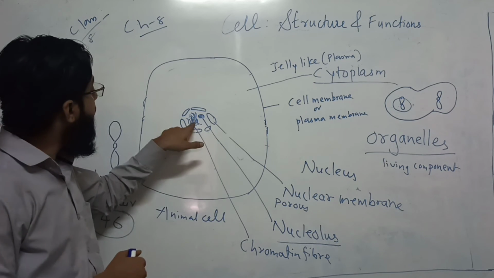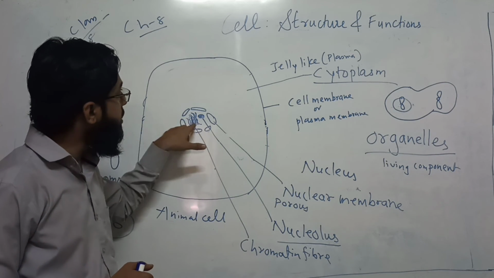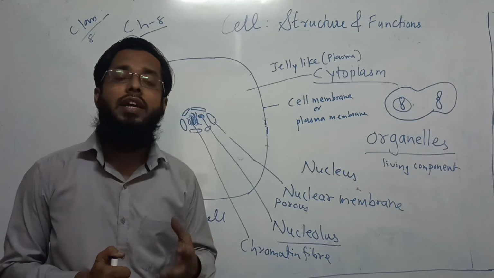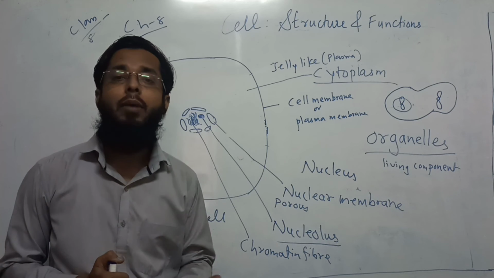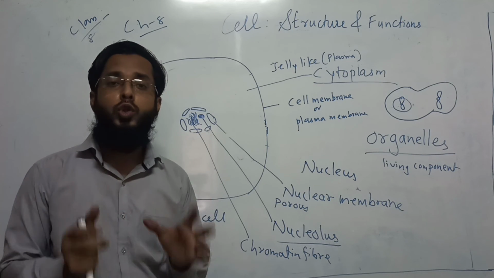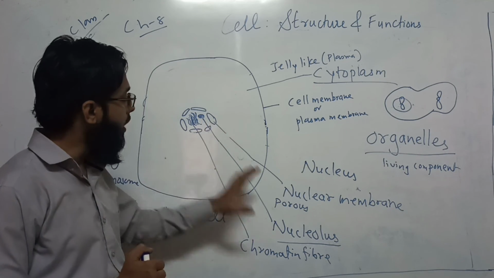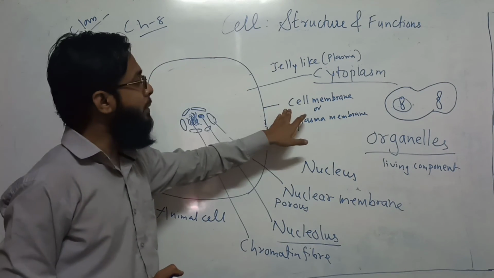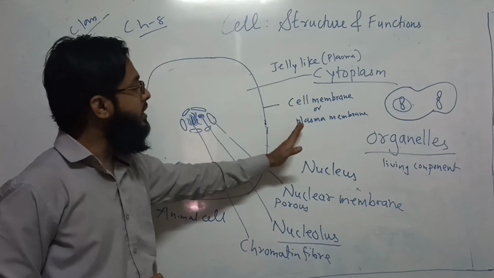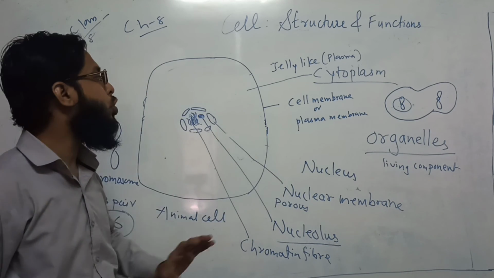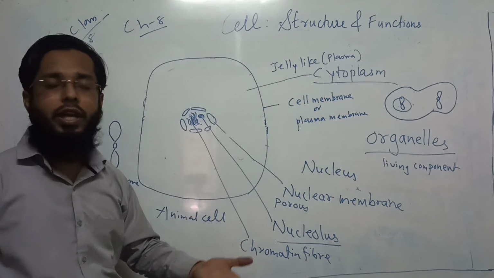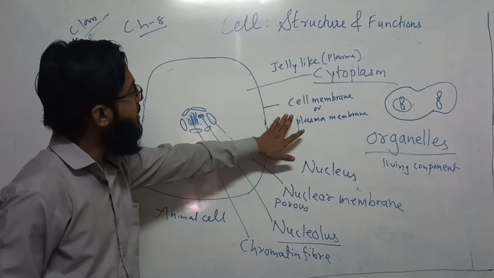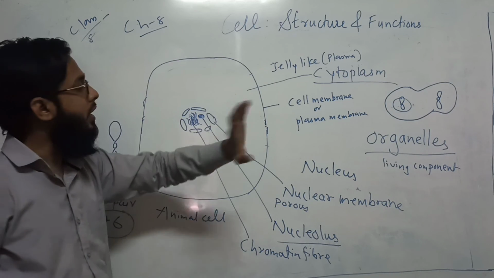Also, this nucleus, this DNA, is responsible for controlling the cell's metabolic activity. Who controls everything that happens in the cell? The nucleus. So we have a cell membrane, which is a living membrane, a plasma membrane which responds to stimuli, which is made up of protein, polysaccharides, lipoprotein. We don't have to worry about the material.